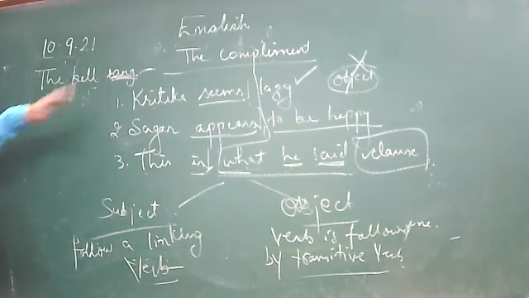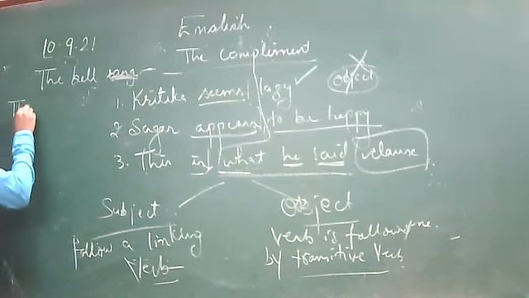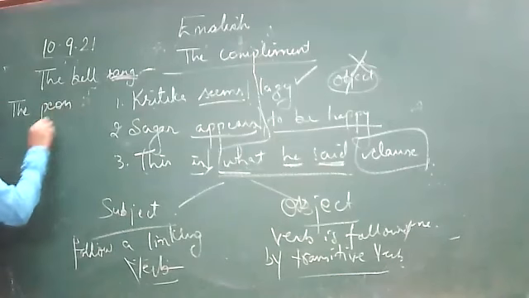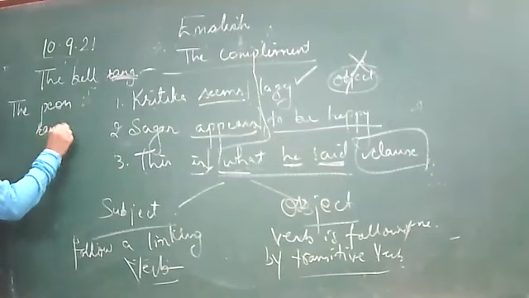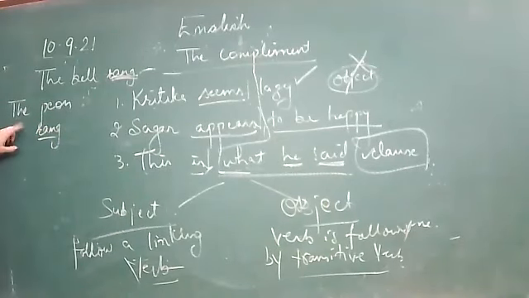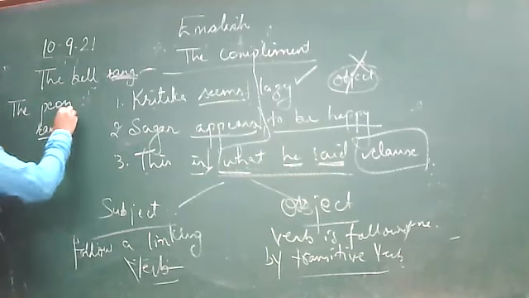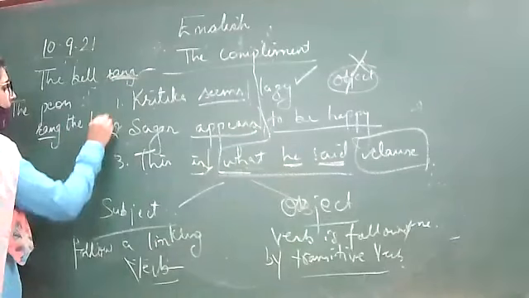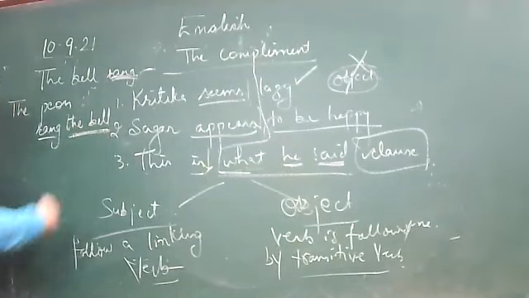So this is intransitive. Suppose the peon rang. Now tell me, the peon rang the bell. It means you need the bell to complete its meaning. Otherwise, its meaning was not complete.